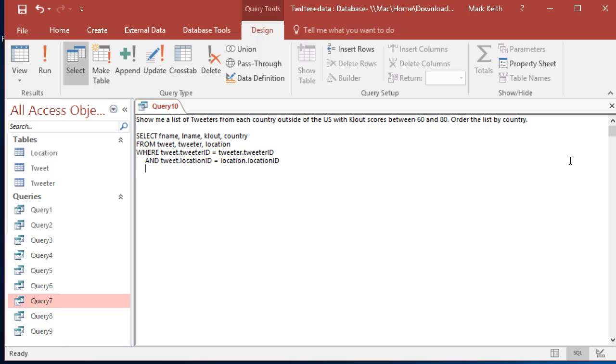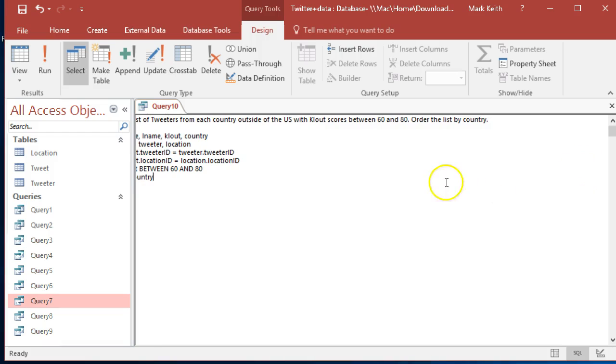We want clout. Let's use between this time. Between 60 and 80. Order by country. But we only want tweeters outside of the US. So we better also say